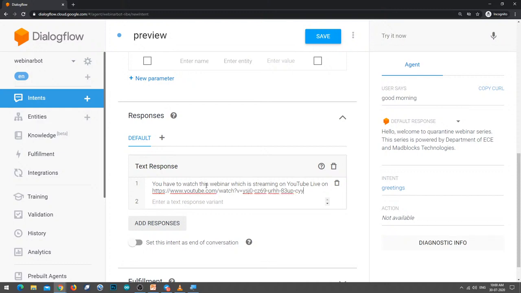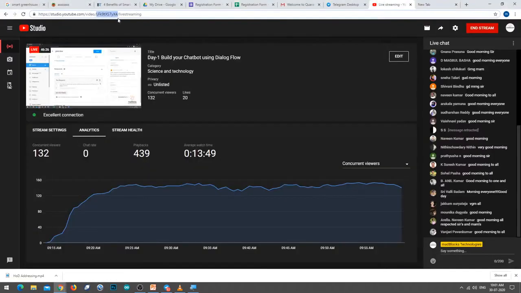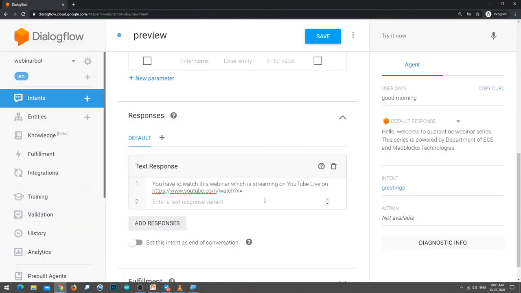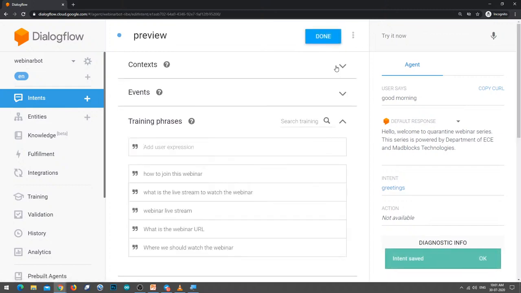So this is the key. Let me see the URL. Okay, so this is the bot response. Let me click on save. When you click on save, immediately the intents will get trained. When you modify the intent, the agent has to be trained, so it will be trained automatically.